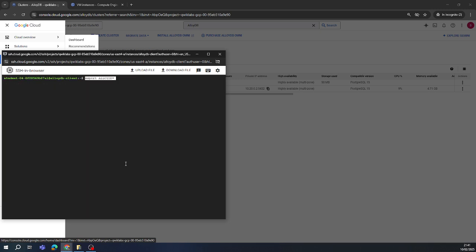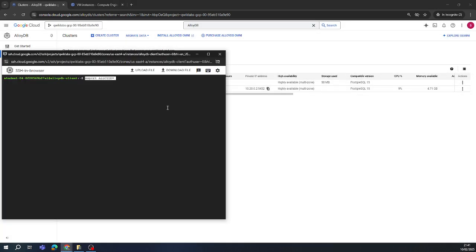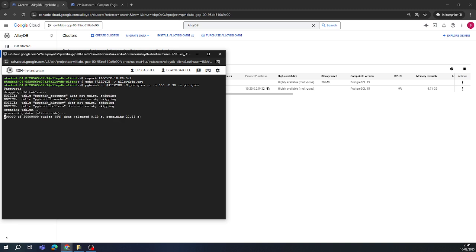Okay, I'm going to export the IP address without the port. I'm going to create a txt file of that. Let's connect. Let's use pgbench for Postgres. I'm going to ask for my password. Okay, it's generating some stuff.